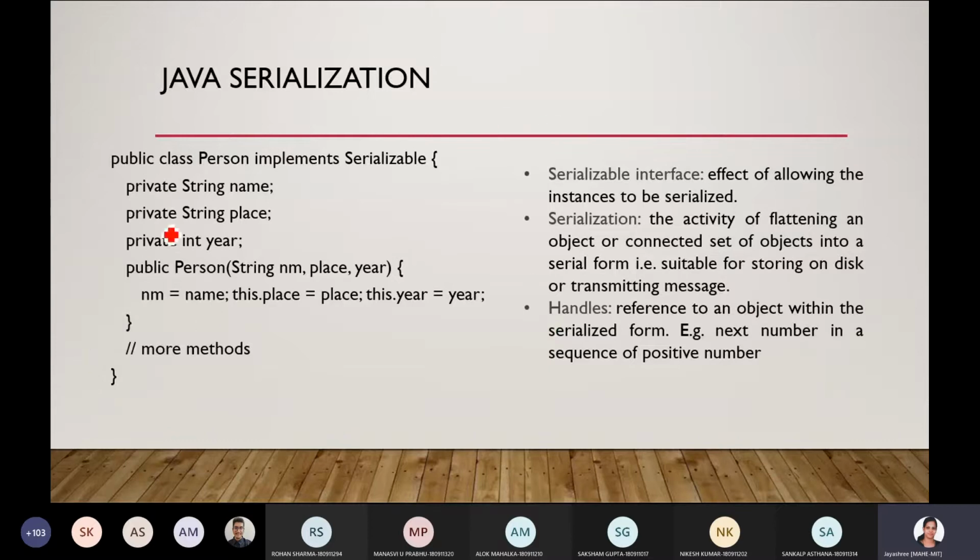Here the complete object, the public class Person that implements Serializable, is converted to a serial stream, a set of serial data. When one object has a reference to some other object, using a method from it, and you serialize this object, the particular object which is referred to by the methods in this class also needs to be serialized.